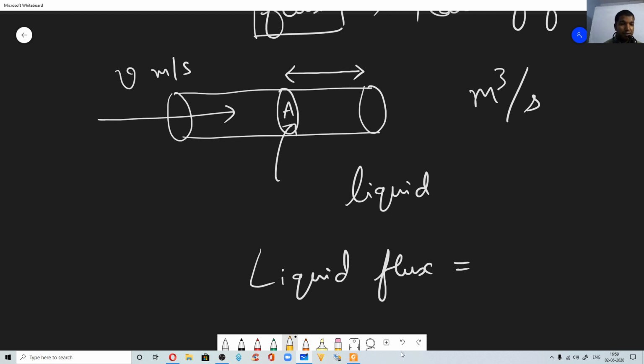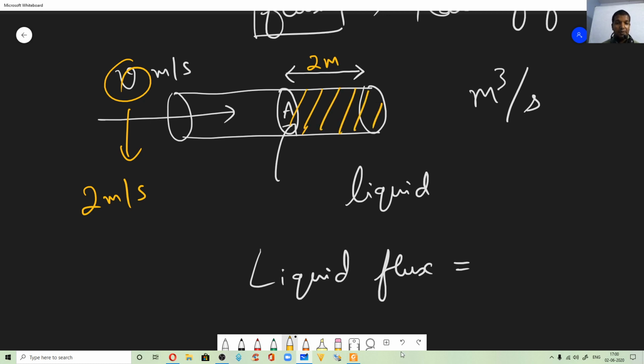For example, take V as 2 meter per second. Now in 1 second, 2 meters of liquid cylinder. You have to imagine a cylinder. A cylindrical portion of the liquid has crossed this particular area, is it not? So the volume, how will you give? Base area into the length, correct? So liquid flux in general, we must get it as meter cube per second. So how to define liquid flux?